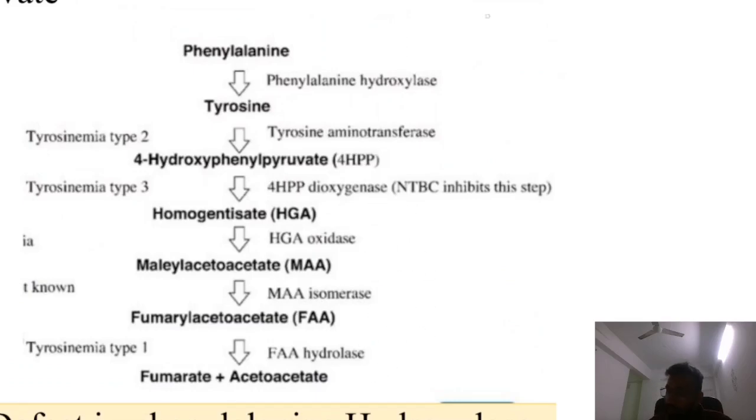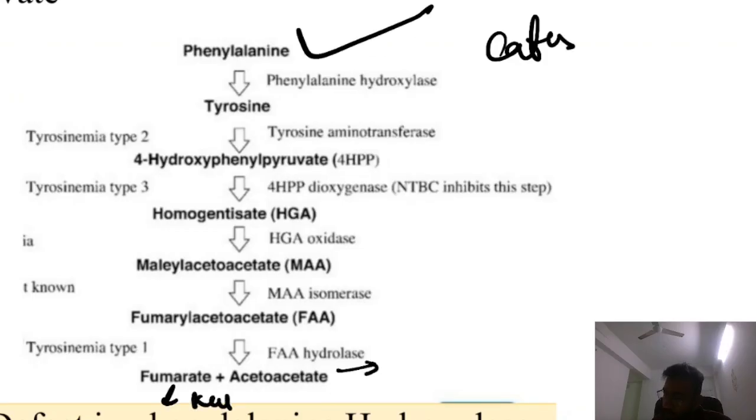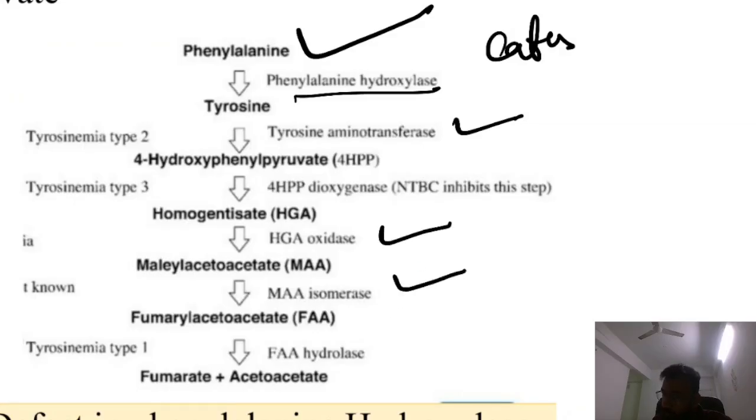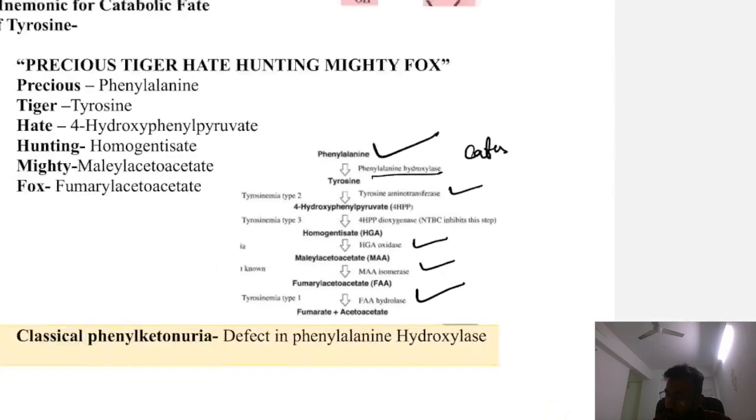These are the catabolic reactions. Fumarate is glucogenic and acetoacetate is ketogenic. The various enzymes used are phenylalanine hydroxylase, tyrosine aminotransferase, homogentisate oxidase, maleylacetoacetate isomerase, and last is fumarylacetoacetate hydrolase.